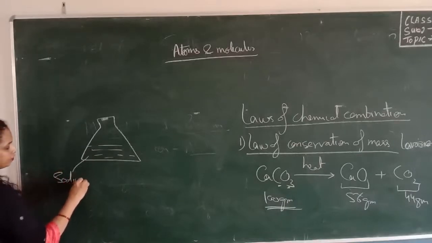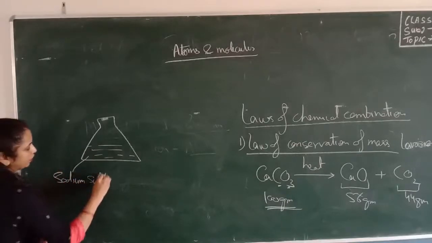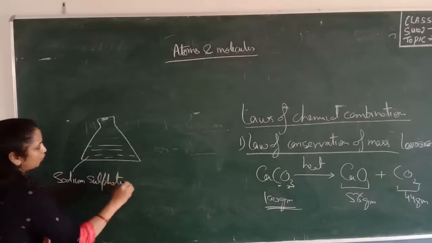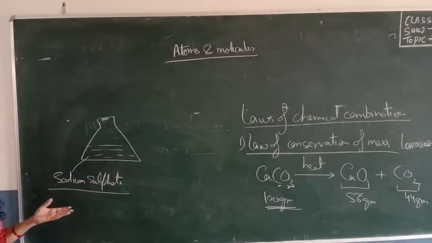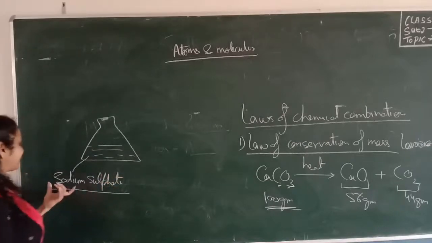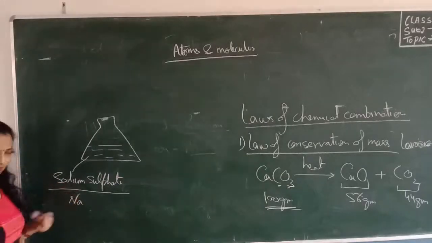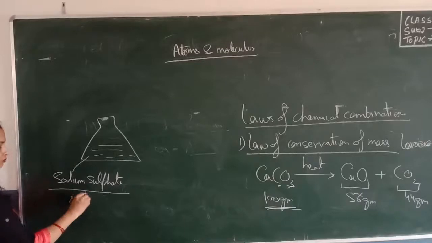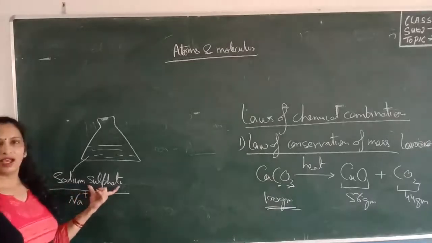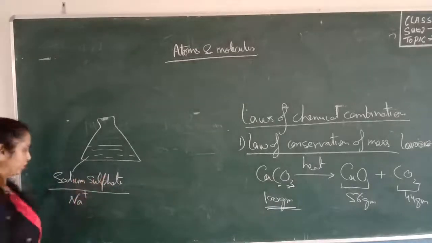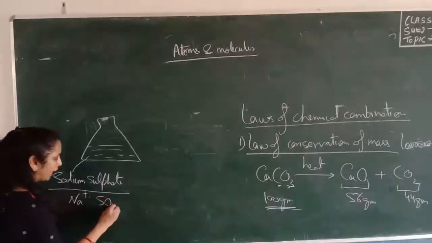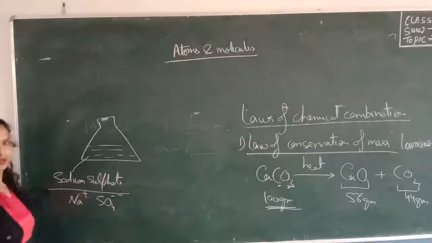In this chapter, we will study how we can write down the formulas of these compounds. Sodium is represented by the symbol Na, which has the valency +1, and sulfate has the symbol SO4 and a valency of -2.